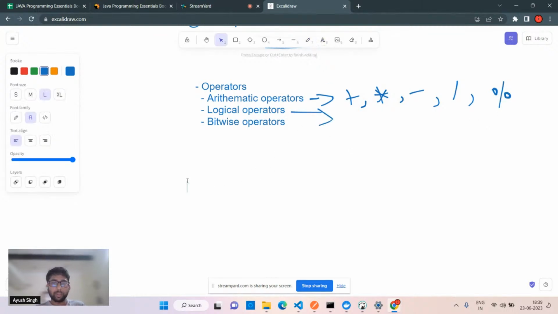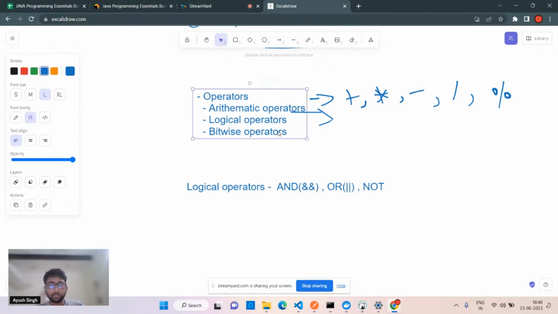So I'll write it separately. Mathematic operators are quite easy. For the logical operators, we have examples like this. We have and, we have or, and we have not. Actually, there is a proper symbol for this, which uses two ampersands for and, and for or we have two vertical bars, right? That is the difference. So in the case of operators, there are quite a few possibilities. Regarding the logical operators, we have one more. Okay, the basic ones.